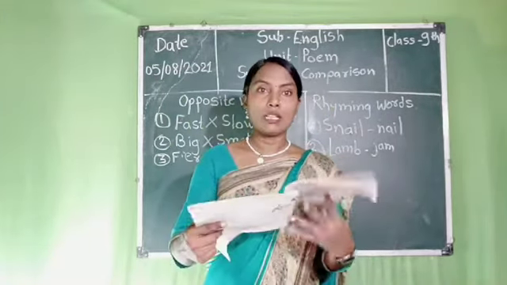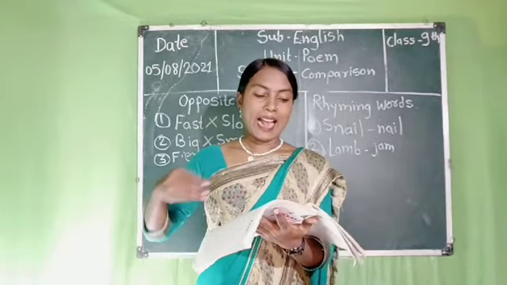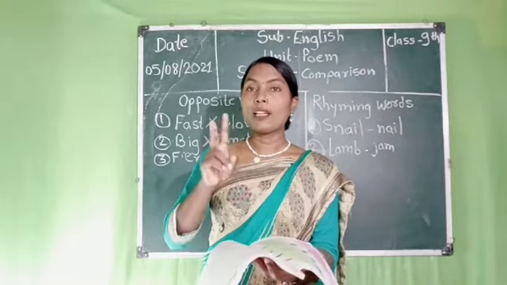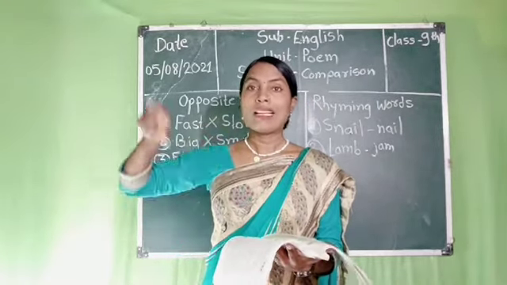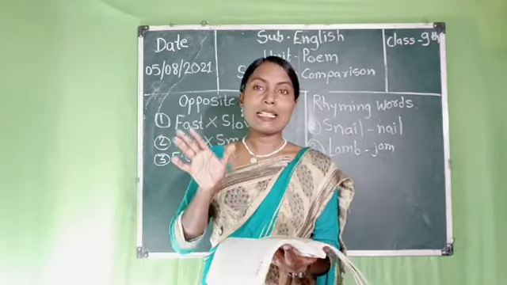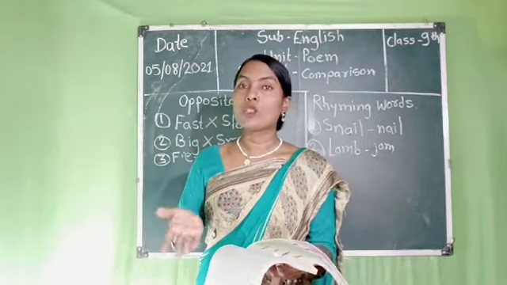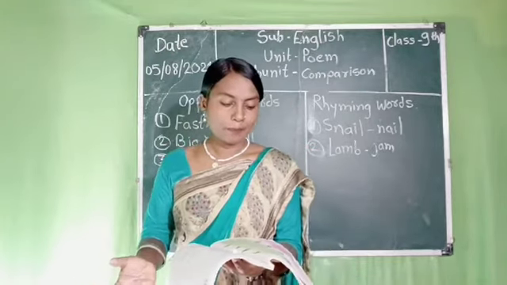Second one, students, in the third stanza there is "dry as a desert, wet as a sea." We have compared here two things, that is dry and wet. It means when there is no water, it is called dry, and when it is full of water it is called wet. So, dry as a desert and wet as a sea.